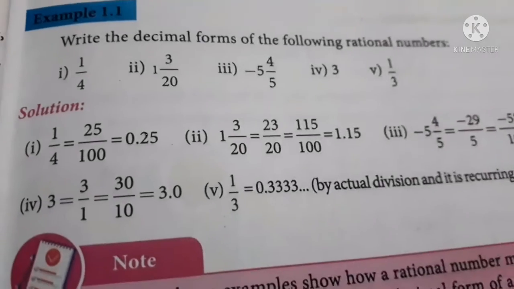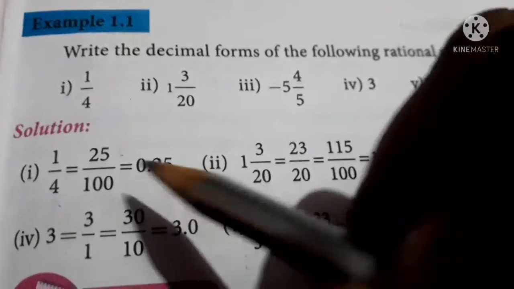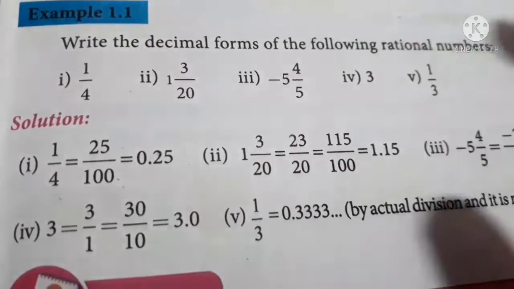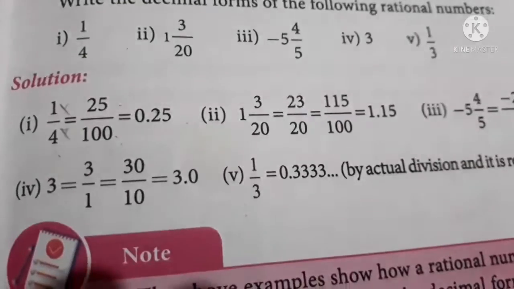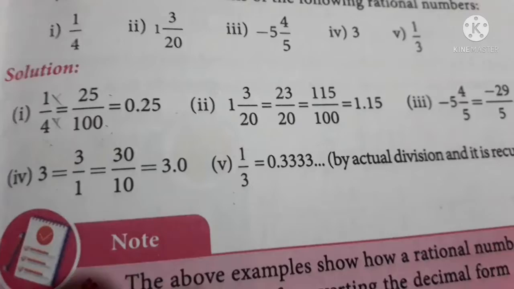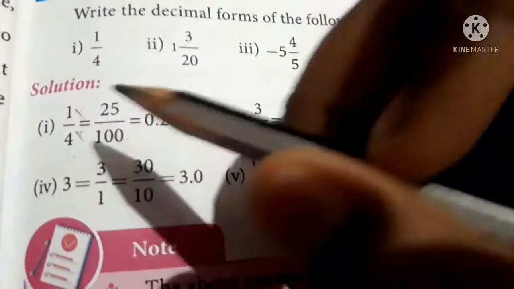Okay, let us see how to do it. 1 by 4 is nothing but 25 by 100. You already know what like fractions are, right? You can multiply any number up and down of a fraction and you will get the same answer. So I am multiplying it by 25 and 25.